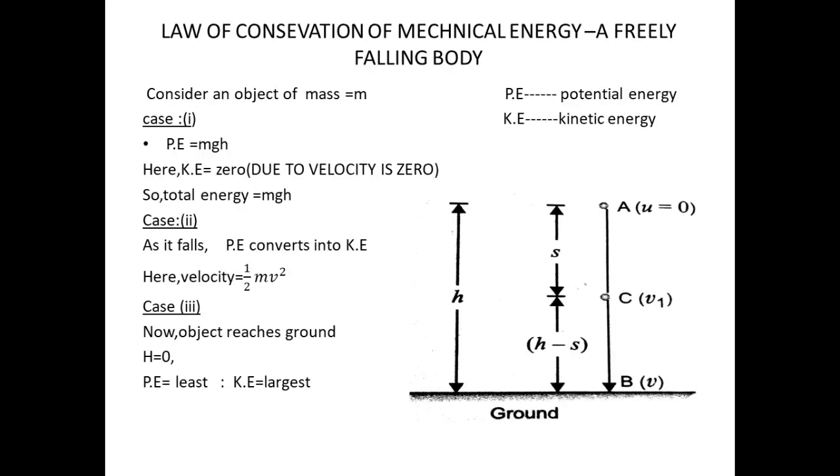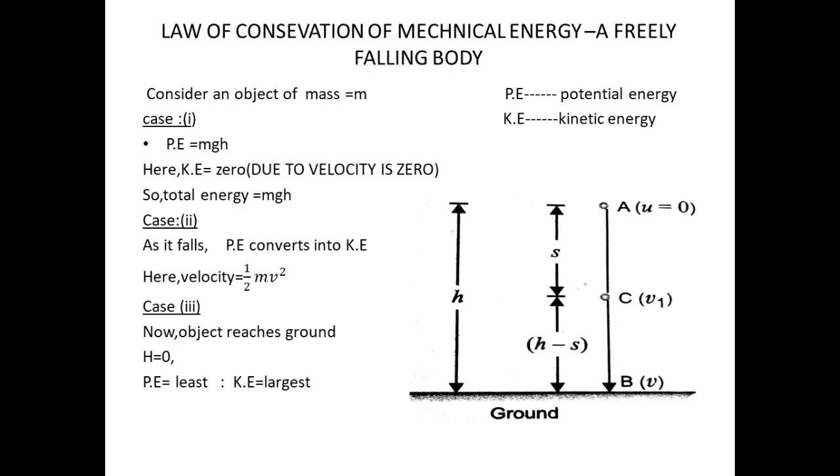In the second case, we take it as it falls. As it falls, its potential energy will change into kinetic energy. If we take v as the velocity of the object, the kinetic energy is half mv square. As the fall continues, the potential energy obviously what will happen?